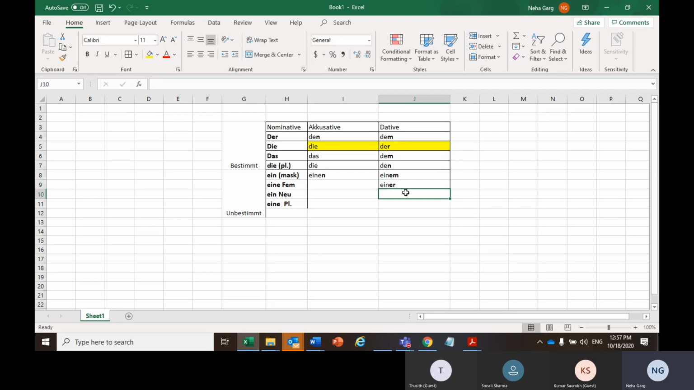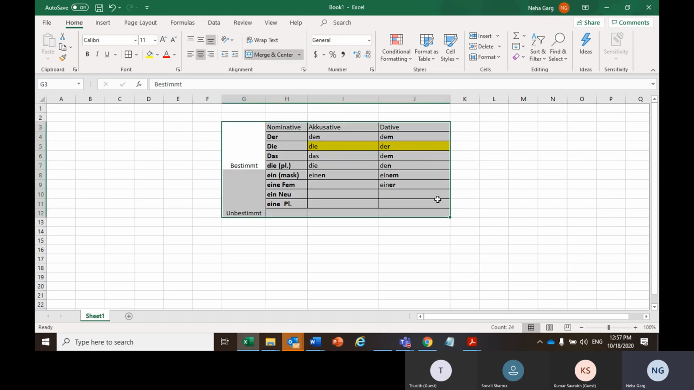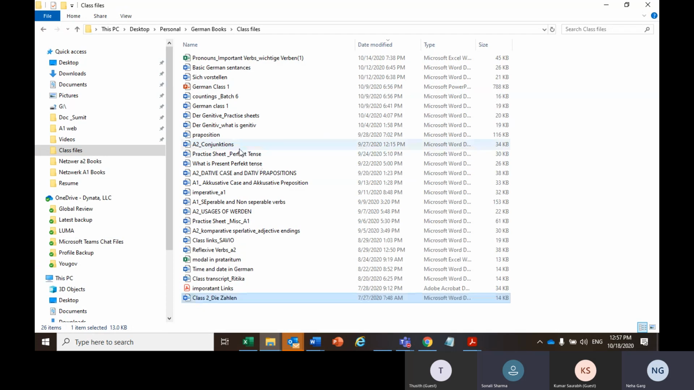So now what I was planning for the rest, since we have some time left for today's class: do you want me to clear the concept of nominative, accusative, and dative, and this table once again? If you guys have any questions or any confusion. Yes, please. Okay.